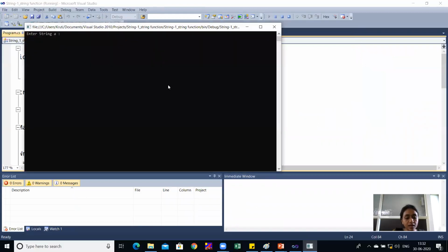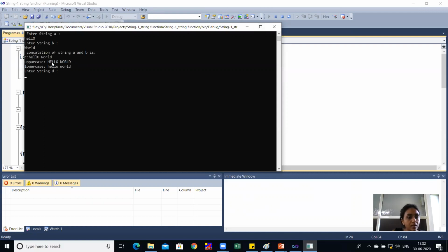You can see here I'm entering hello in string A, but I'll add a capital O. String B is world, and I'll add a capital W. Now our concatenated string is hello world.